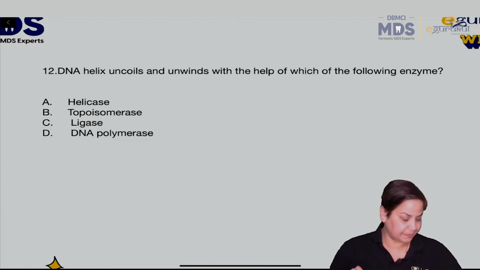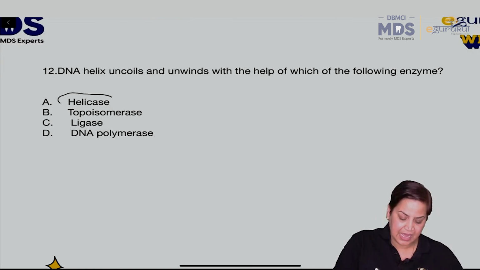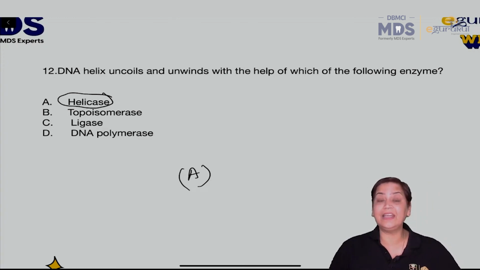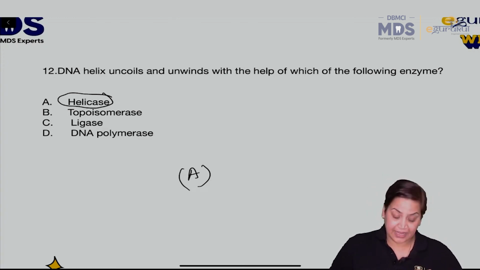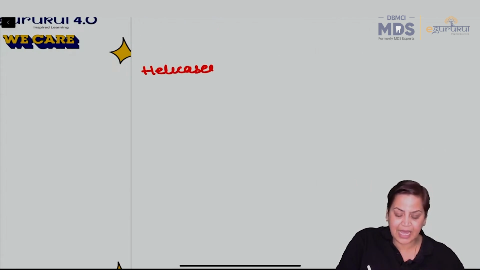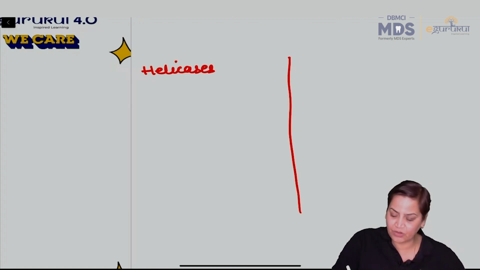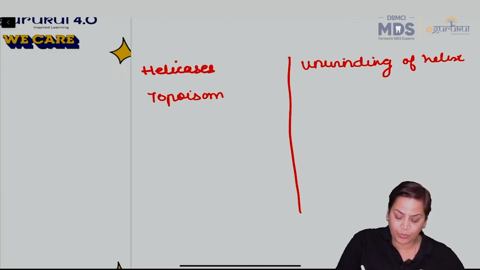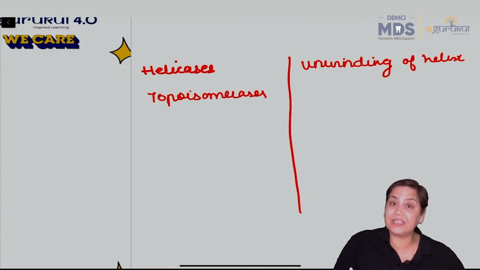What will be the answer to this? Yes, correct, helicases. Most of the students, I have seen, get confused between helicases and gyrases. Okay, so basically, always remember, if we talk about the functions of the enzymes, helicases, what does it do? It helps in unwinding of the helix. The function of helicases is unwinding of the helix, right? If we talk about topoisomerases,